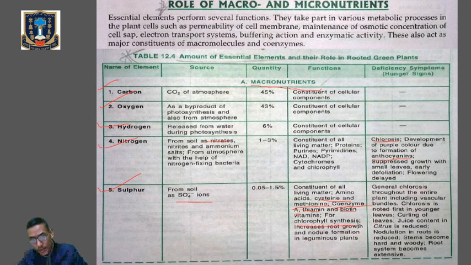Now let's talk about the deficiency symptoms or hunger signs in the deficiency of sulfur. There will be chlorosis, that is yellowing of leaves, followed by anthocyanin pigmentation. It will appear first in the younger leaves, and there will be accumulation of starch, sucrose and soluble nitrogen. The stem becomes hard and woody, and the root system becomes extensive. So these are the hidden hunger signs or deficiency symptoms of sulfur in plants.